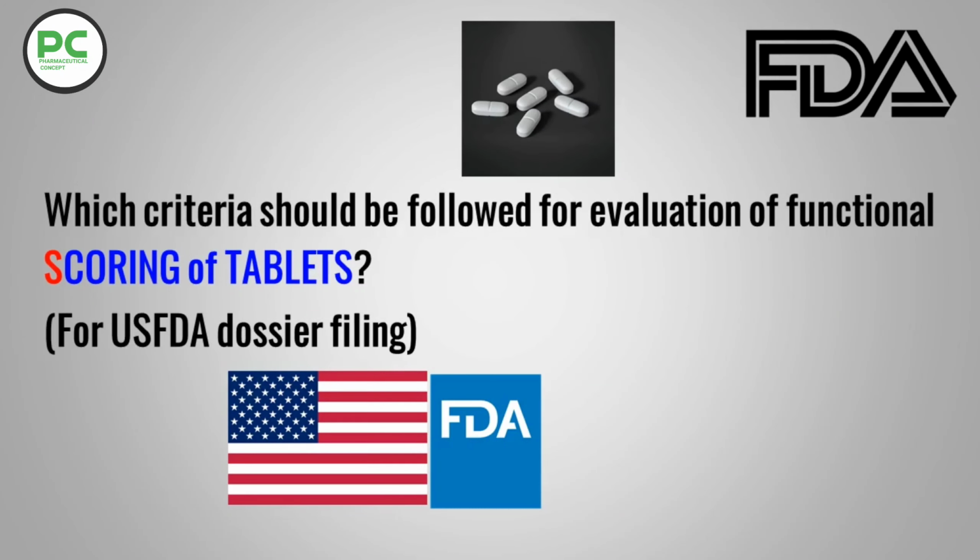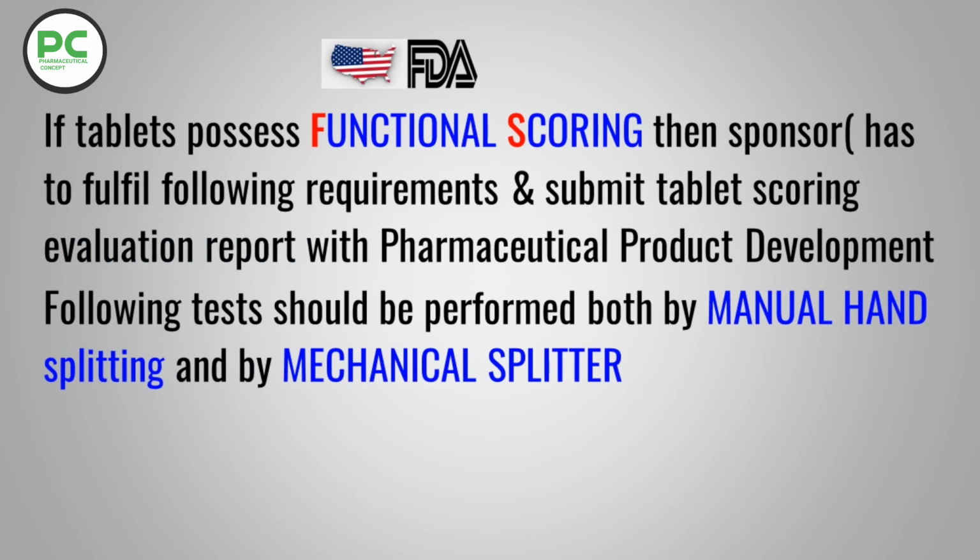Which criteria should be followed for the evaluation of functional scoring of tablet for USDA dossier filing? If a tablet possesses a functional score, then the sponsor has to fulfill the following requirements and submit a tablet scoring evaluation report with the pharmaceutical product development. The following tests should be performed both by manual hand splitting and by mechanical splitter.